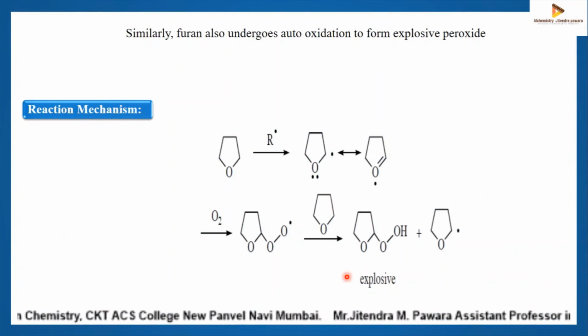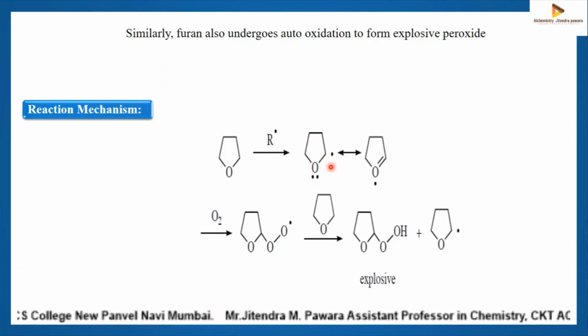And we'll see this next example. Similarly, furan can undergo auto oxidation to form an explosive peroxide. So this furan, in the presence of an initiator, takes hydrogen from this position and generates this furan radical, and this furan radical will be stabilized by resonance. No, it will be stabilized by this oxygen, and you will get this furan radical.